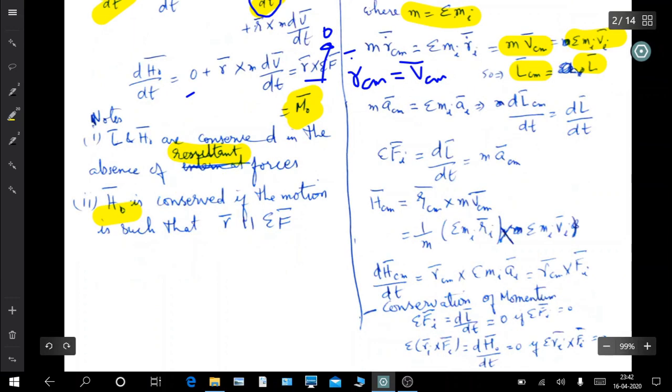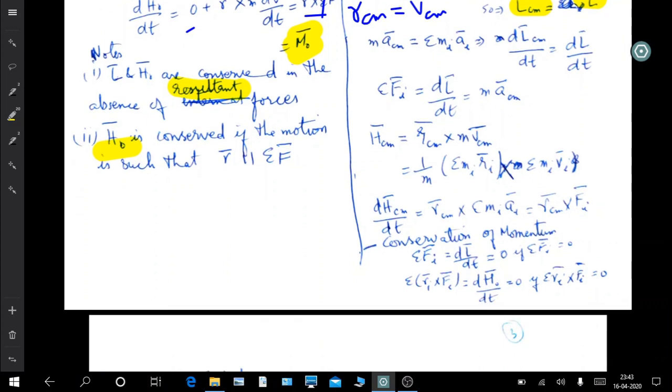Now the rate of change of this, MVCM, is equal to MACM, which is the summation of MiAi and the sum of all the forces. This is the force on all the particles, and this is equal to the rate of change of LCM, dL upon dt. So sigma Fi is equal to the rate of change of linear momentum. So here you can see that the summation of all the forces on all the particles is equal to the rate of change of linear momentum of the center of mass.